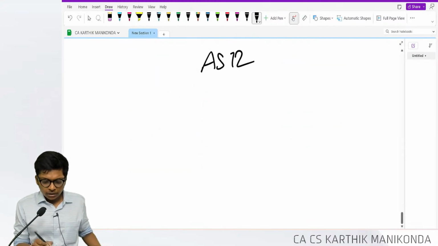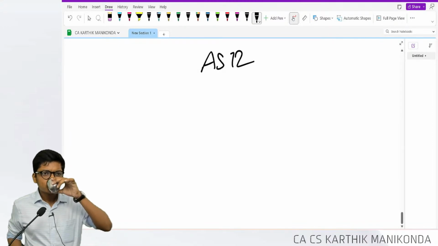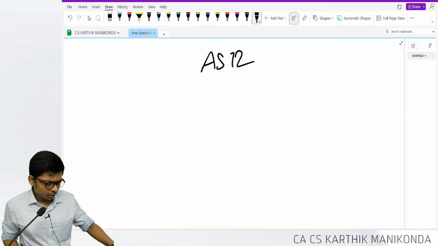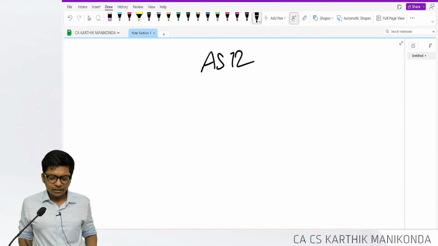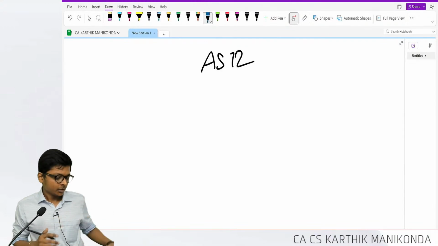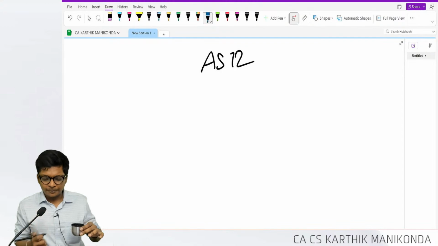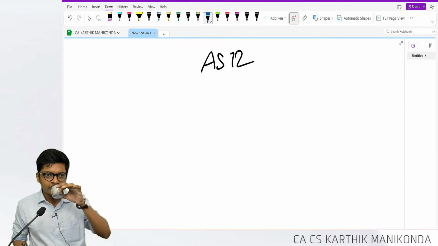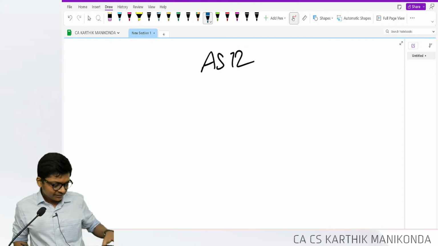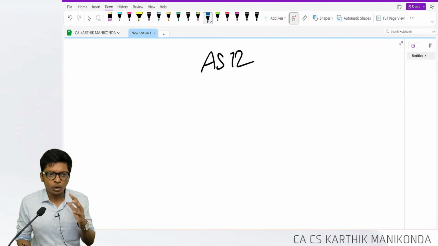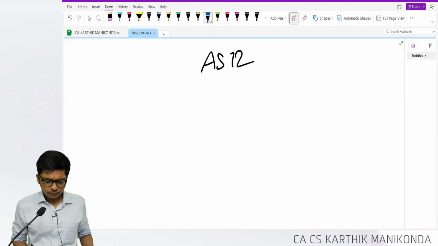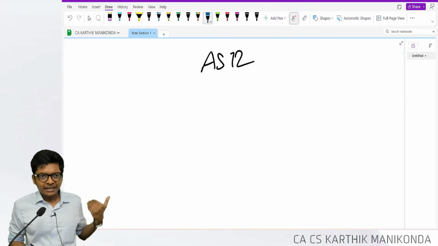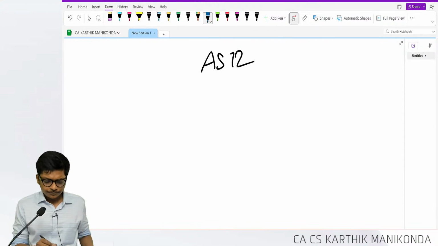Before we proceed, is the speed fine? Anywhere you feel the speed is too much, let me know, or any specific concept names you want to cover, we'll take it up. We are keeping it exam focused, whatever can come in exam. Next, moving on to AS 12, then we'll go to AS 11 and we'll keep going in reverse.